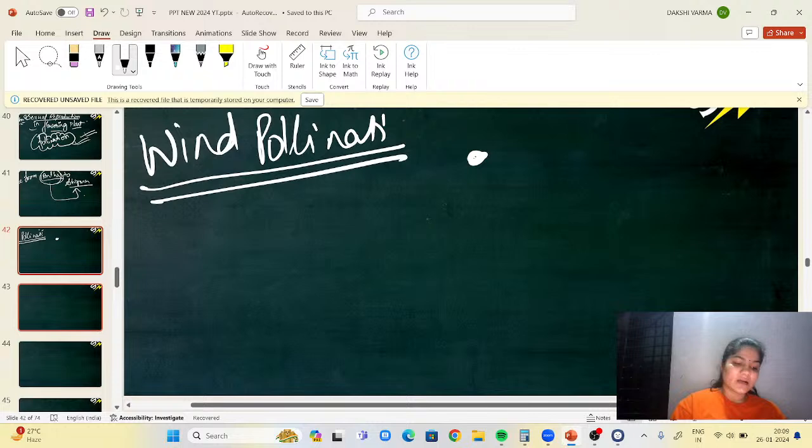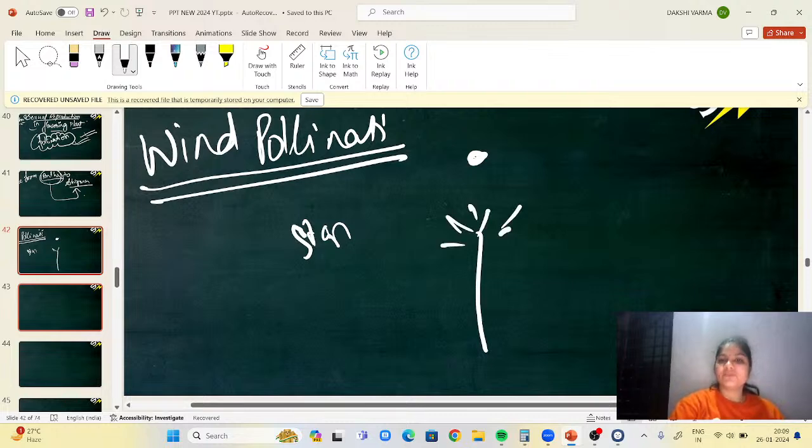Let's talk more now. What type of features should the pollen grains have? They should be non-sticky and light in weight, and the stigma should be very feathery, like this, so that if any pollen grains come, it can trap them very easily.